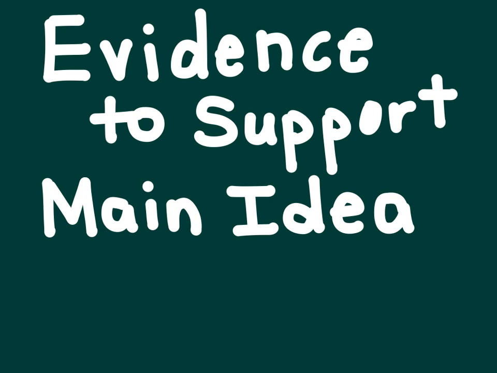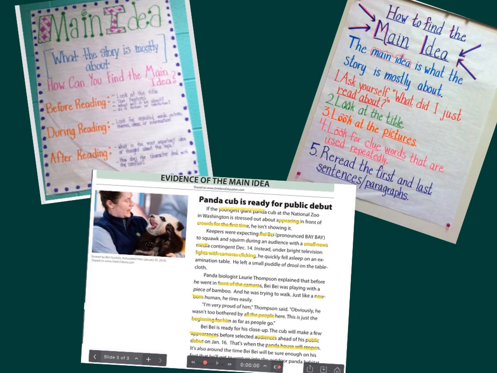Hi, boys and girls. Today we're going to continue talking about how to find those supporting details or evidence to support what you think the main idea of a text is. So just to review, we've talked about how the main idea should be found at the beginning, middle, and end of the reading. We've also talked about how to find different clues, like looking at the first sentence and the last sentence of paragraphs, looking for those words that are repeated. And they could be words that are the exact same or even synonyms for the same words throughout the text.